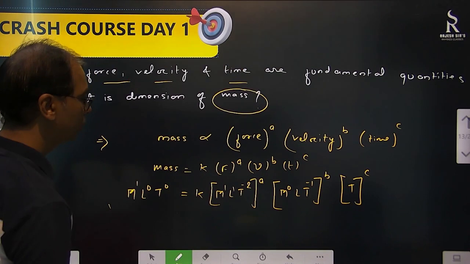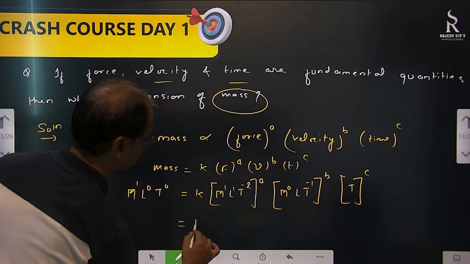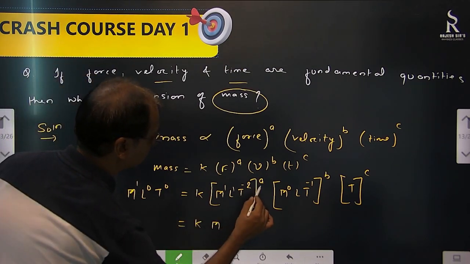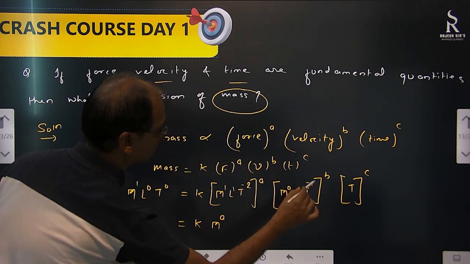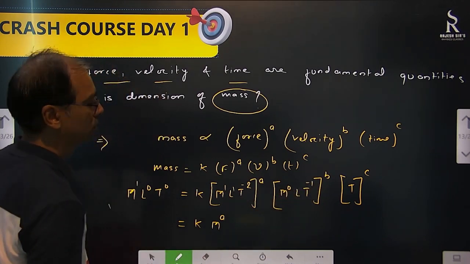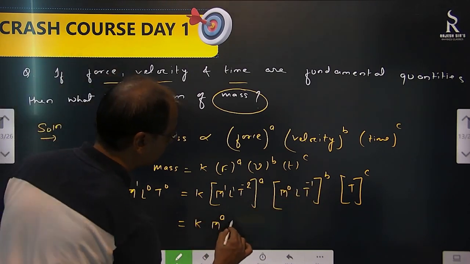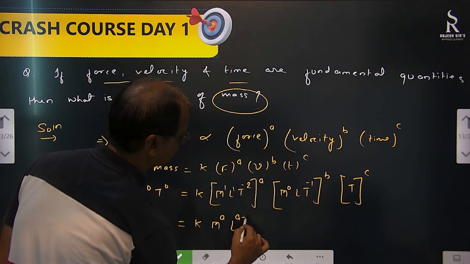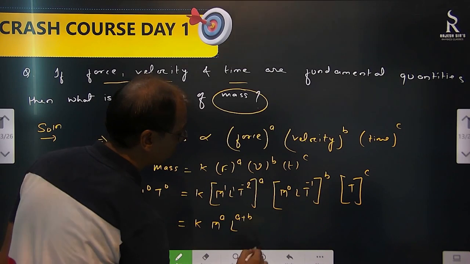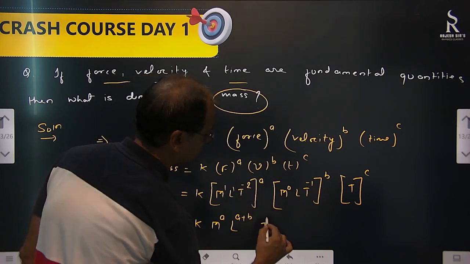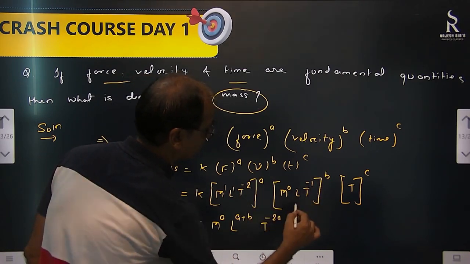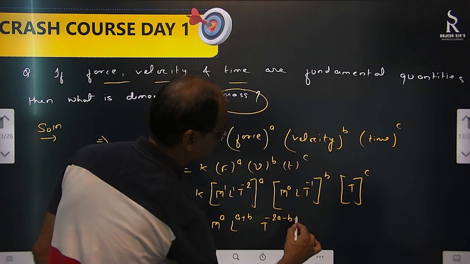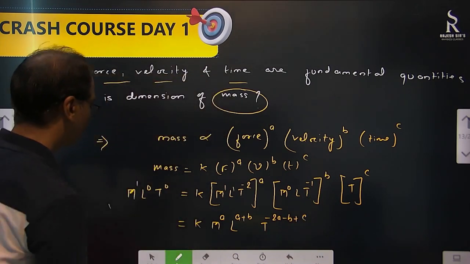Right, what can you do now? M power is what? a here, 0 there, nothing. So M to the power a. L to the power what can you write? a here, b here, nothing there. T to the power what can you write? Minus 2a, minus b, and this is plus c. Now compare on two sides.